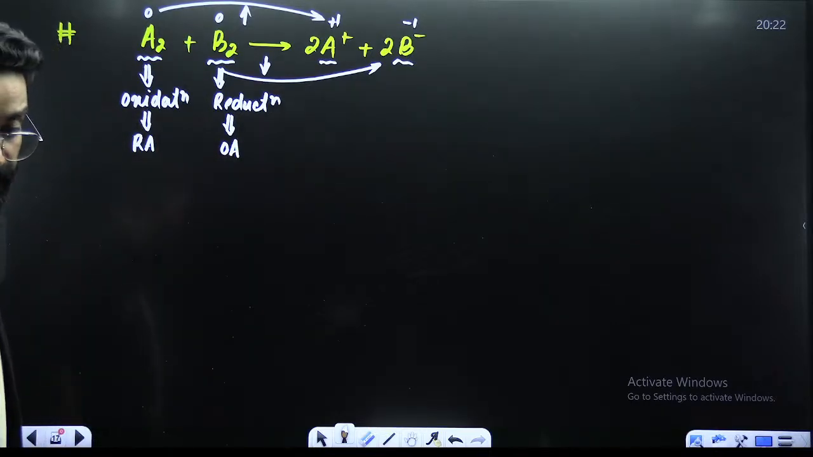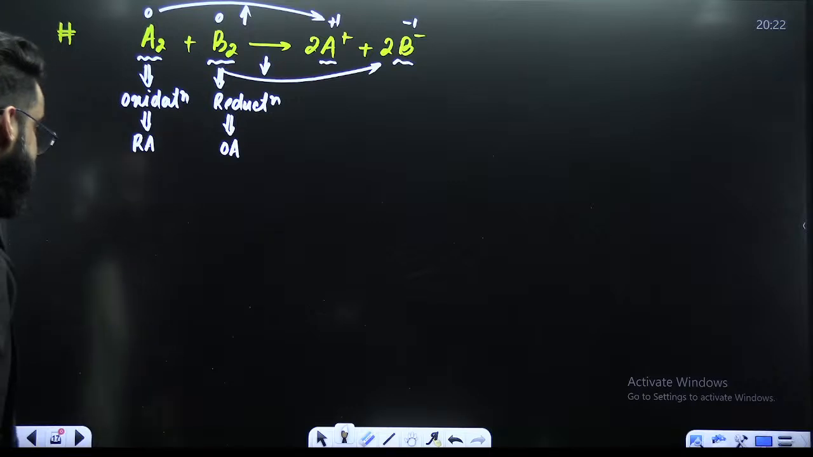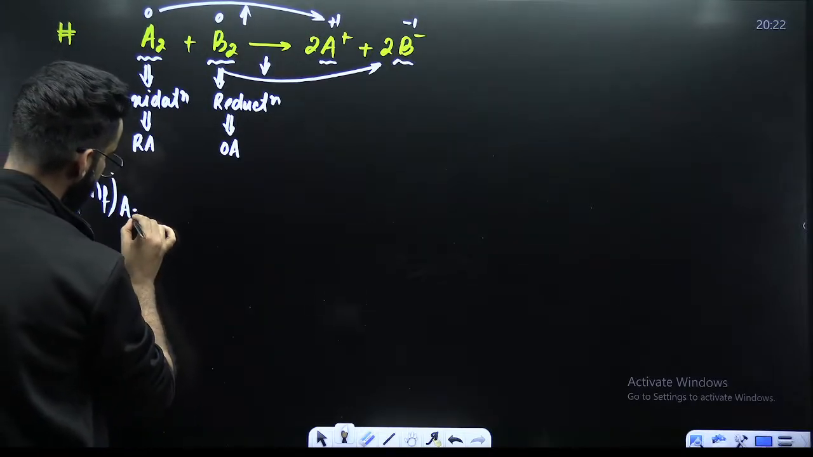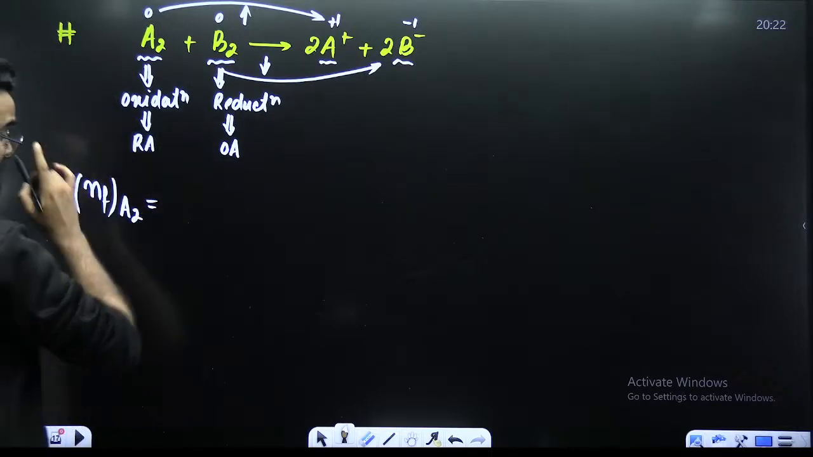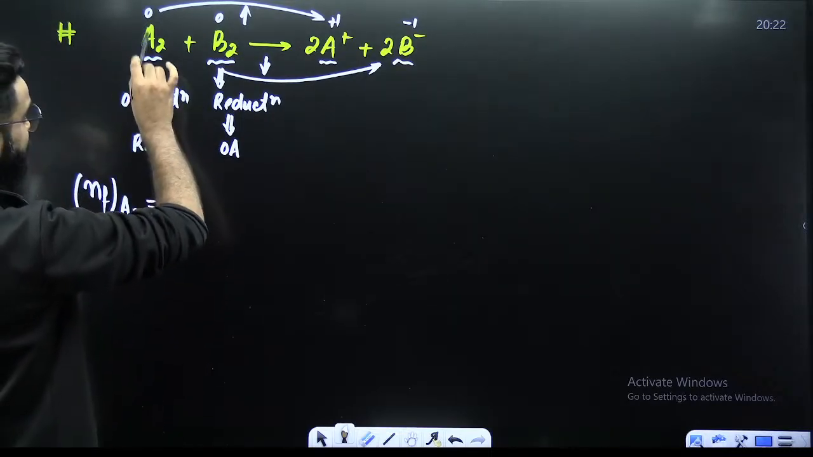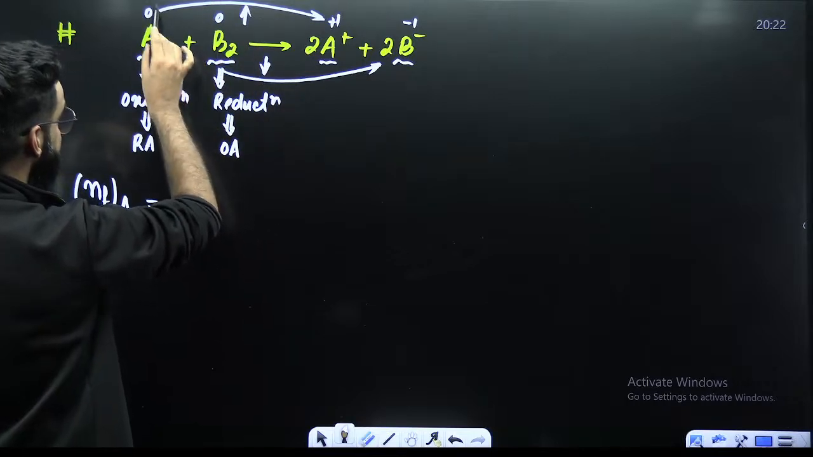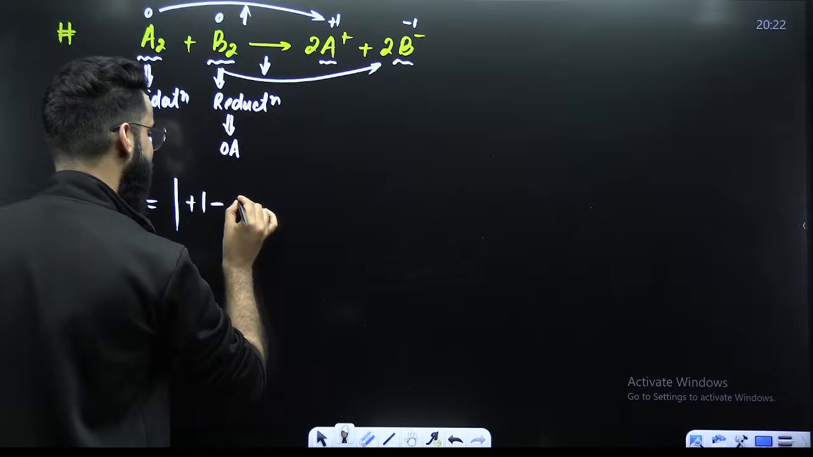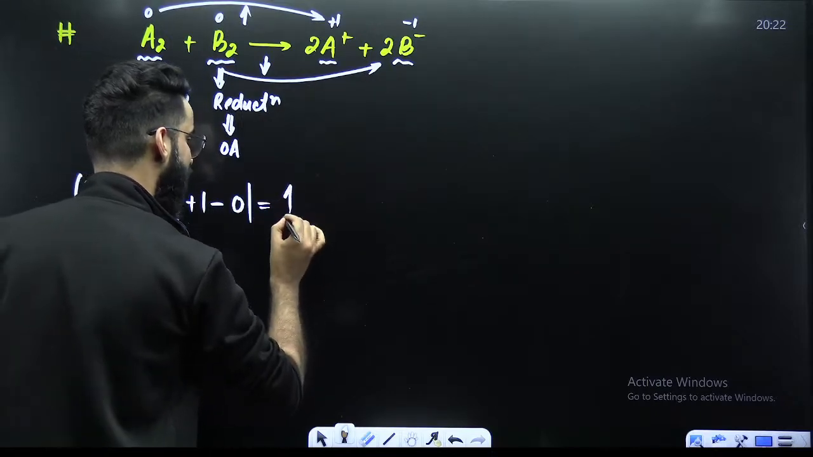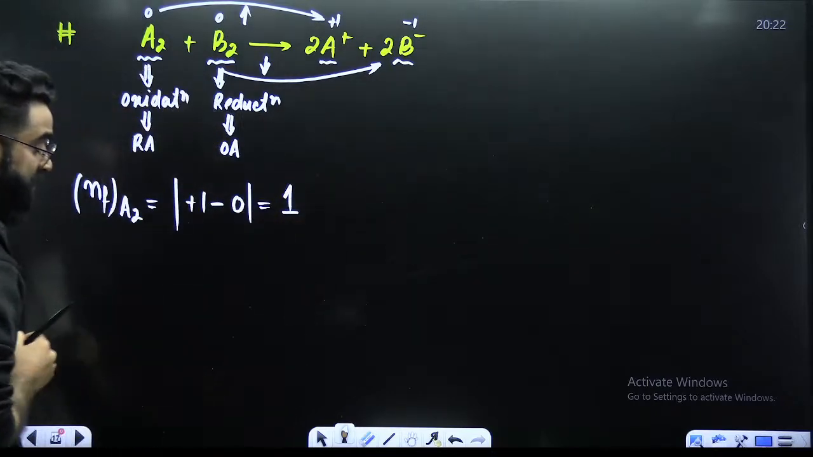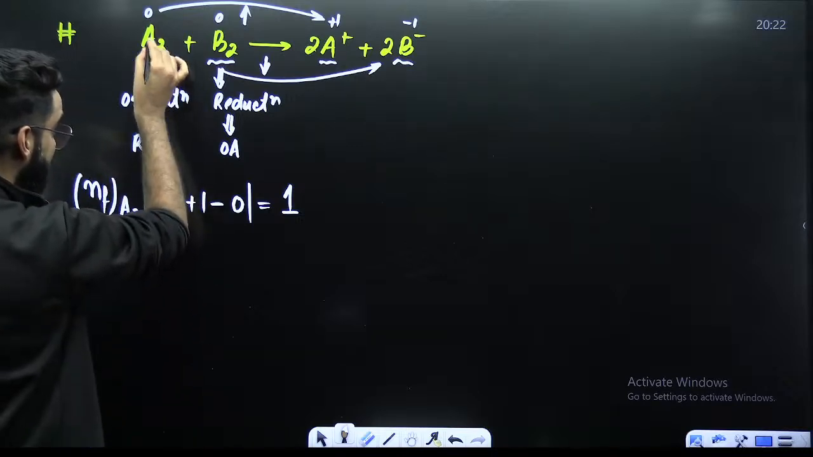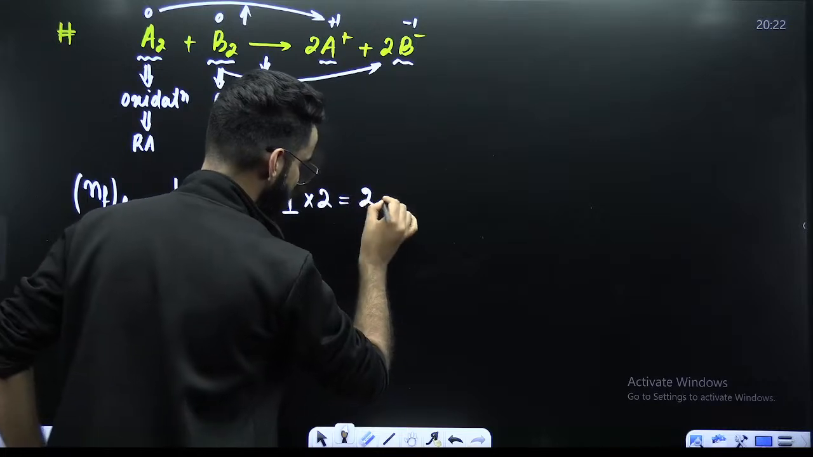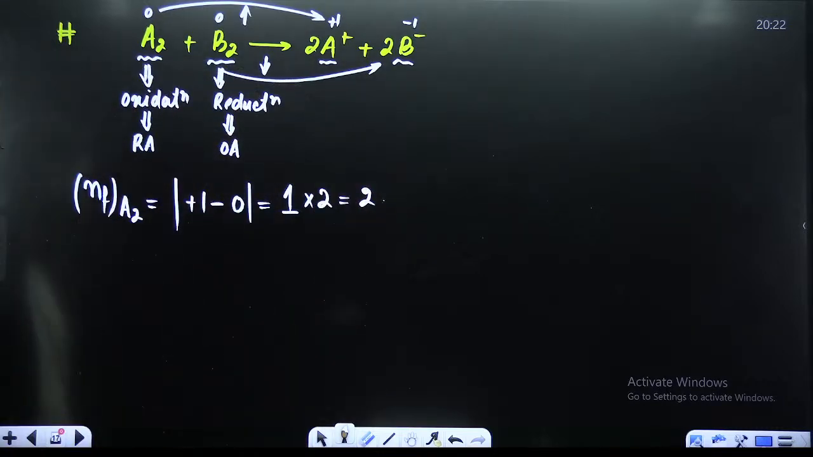Now, what do we need to calculate? We need to calculate n factor of A2 and B2. Now, people try to understand. N factor of A2 will be equal to, what is the change in the oxidation state of this A? 0 to +1. This is initial, this is final. So mod of final minus initial. The value comes out to be 1. This 1 is the change in the oxidation state for one atom of A. But here I've got two atoms. So multiplied by subscript. The value comes out to be 2. So this 2 is basically the n factor of A2 over here.